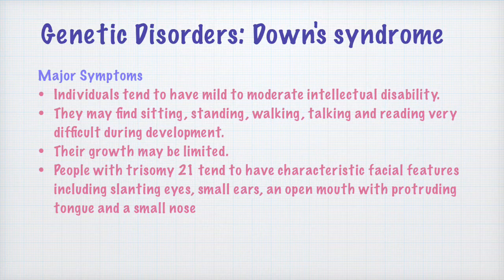And people with trisomy 21 or Down syndrome tend to have characteristic facial features. If you look at a person who's suffering from Down syndrome, the person has very typical facial features which include slanting eyes, small ears, an open mouth with protruding tongue and a small nose. So they have a very peculiar facial expression and a very peculiar facial constitution. Let us now go to understanding how Down syndrome is managed or treated.